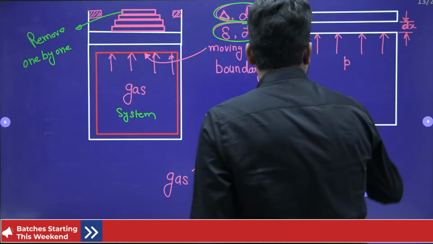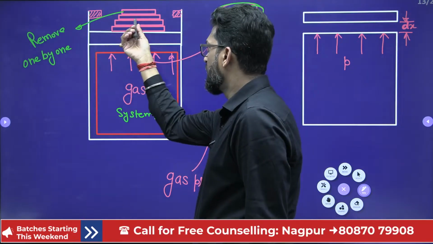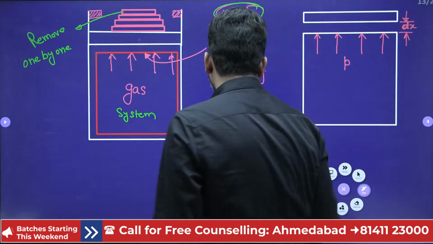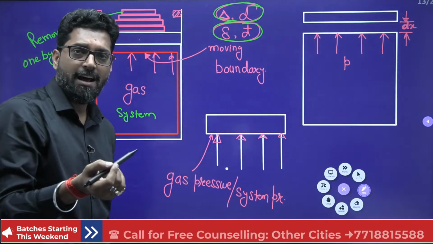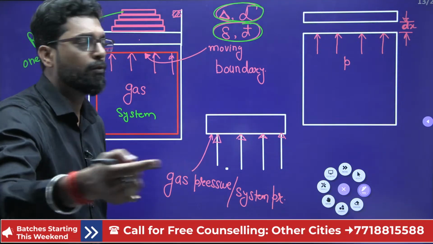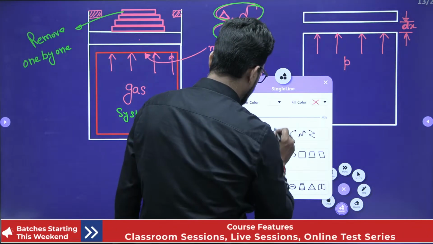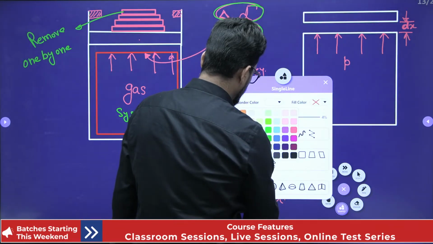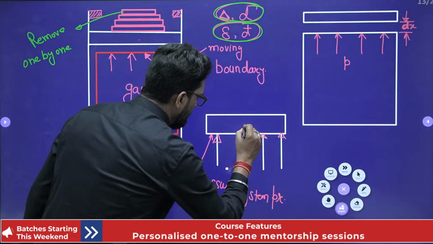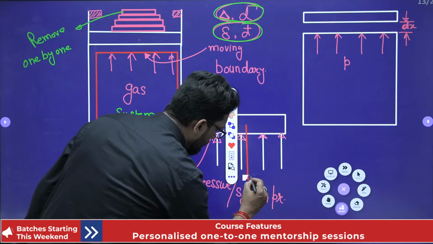Now, let's suppose this is a mass, because there is a weight, including the weight or mass of the piston. So there is a mass of the piston, and the weight of the load at any instant. There is a weight downward.